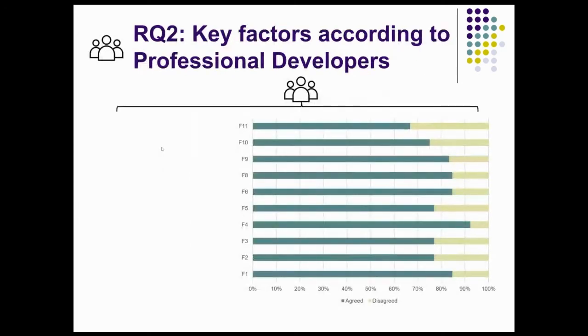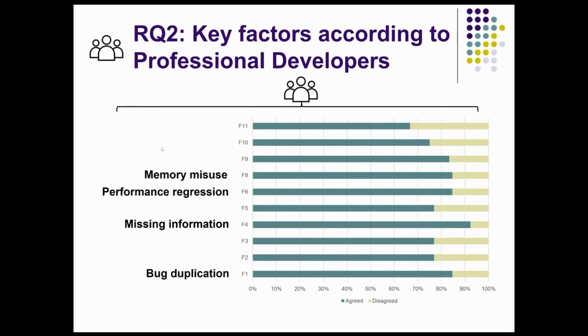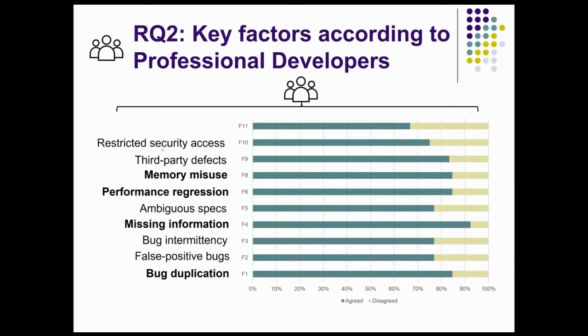In the second research question, we tried to find out what professional developers think about the key factors that we discovered using the grounded theory approach. According to them, missing information in the bug reports is one of the key reasons that makes a reported bug non-reproducible. But they also agree that bug duplication, performance regression, and memory misuse are key factors that could lead a bug to non-reproducibility. And there are also other key factors. We found that developers mostly agree with our analysis.